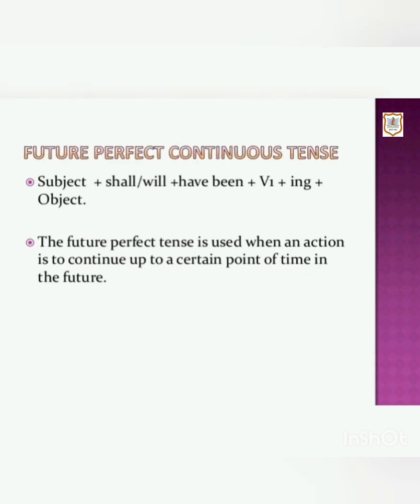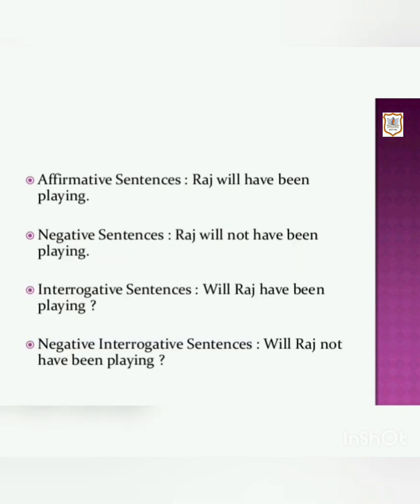Future perfect continuous tense. The structure of future perfect continuous tense is subject plus shall or will plus have been plus V1 plus ing plus object. The future perfect tense is used when an action is to continue up to a certain point of time in the future. The future perfect progressive has the form shall or will plus have plus been plus present participle. So, the affirmative sentence is Raj will have been playing.